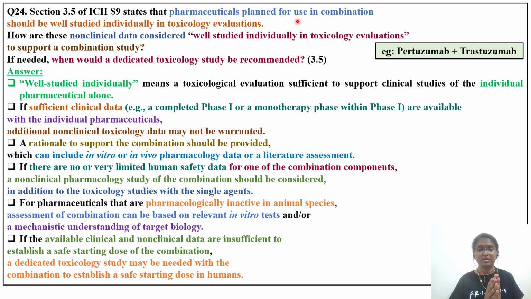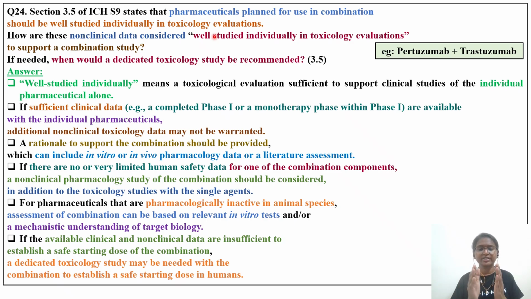So how to handle, what kind of toxicology studies are needed for combination drugs, we'll see here in this question. So pharmaceuticals planned for use in combination should be well studied individually in the toxicological evaluation. You have to also understand, for example, there is a drug A, which is an anti-cancer drug, which was initially developed as a monotherapy, and there was another drug B, which was also initially developed for monotherapy.